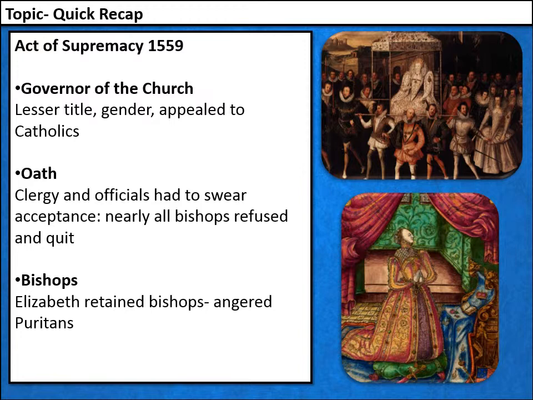And just while we're on the topic of bishops, Elizabeth retained the idea that bishops would organise the church for her. There's a hierarchy with Elizabeth at the top, followed by archbishops and then bishops. It's worth noting that this would anger the more extreme Protestants, who didn't agree with this way of organising religion. They thought that everybody was equal before God, and that wasn't right.